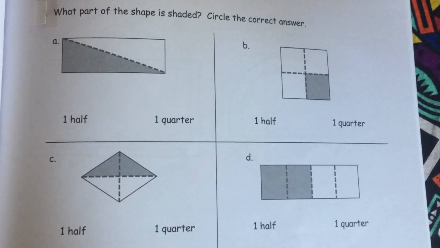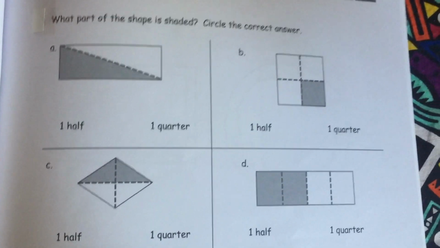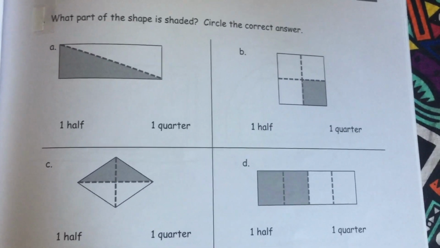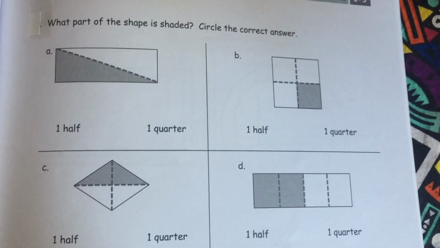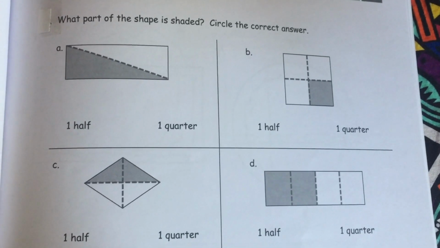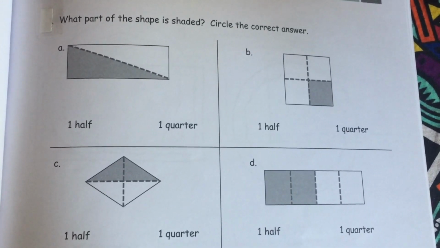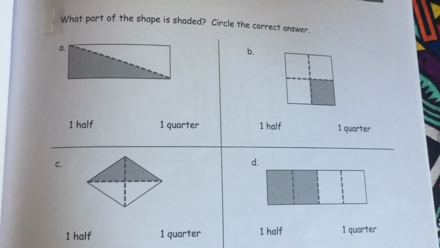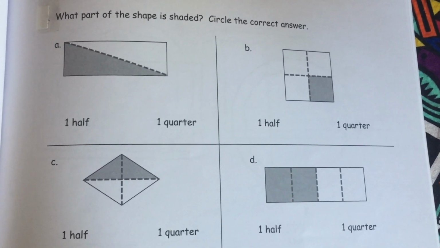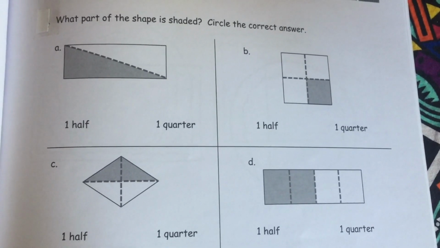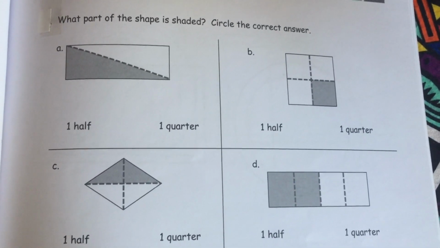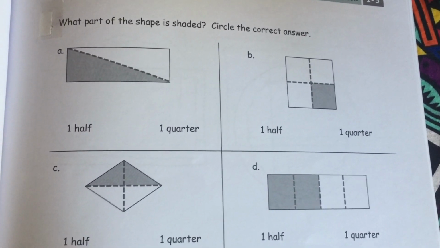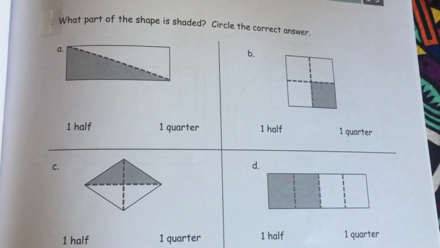For number 5, please take a look at the following shapes. For A, what part of the shape is shaded? You want to write the correct answer. So for number 5, look at A and go ahead and write A on your paper next to number 5. For shape A, which is a rectangle, what part is shaded? Is it 1/2 or 1/4? Please write down your answer.